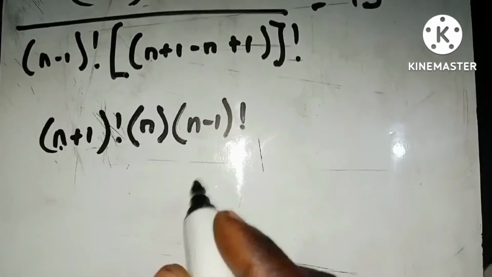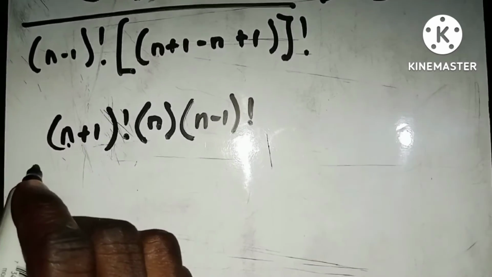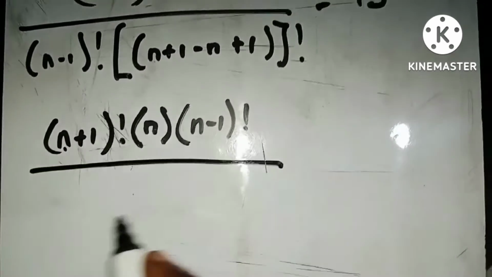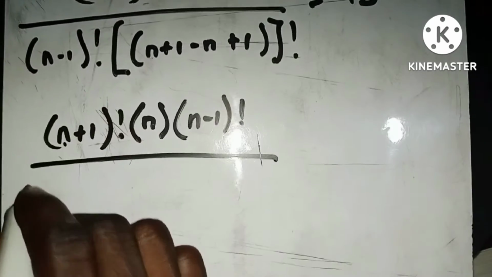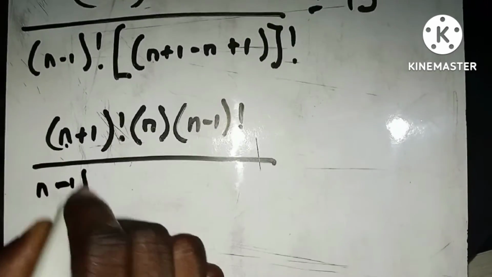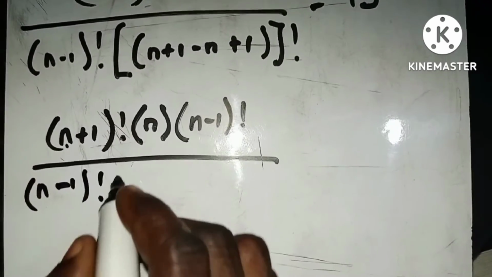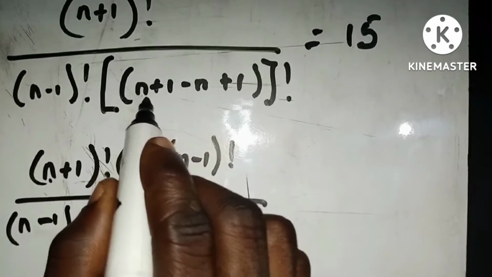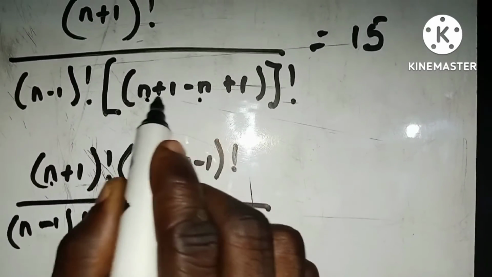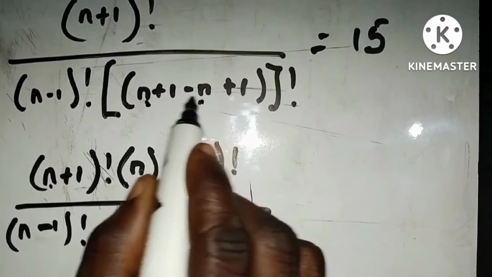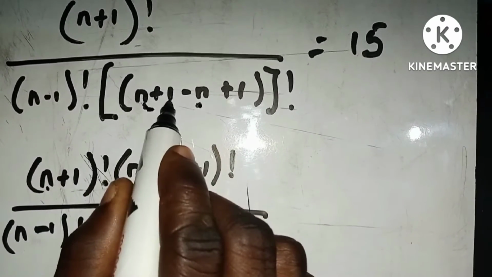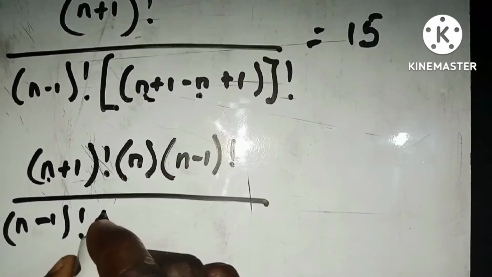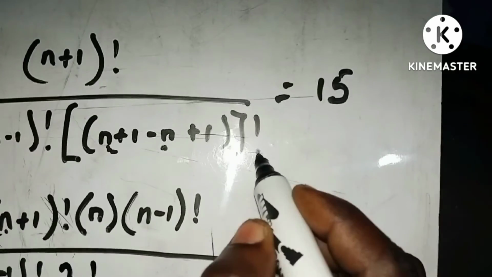If you are not okay, you may comment in the comment section below for help, right? So here, everything down here we are going to have (n - 1) factorial, right? So (n - 1) factorial. Here you can see that this n will cancel this n, because we are having n minus n if you group them. So n minus 1 will go away, and we are left with 2 factorial. So everything is multiplied by 2 factorial, the factorial outside here.